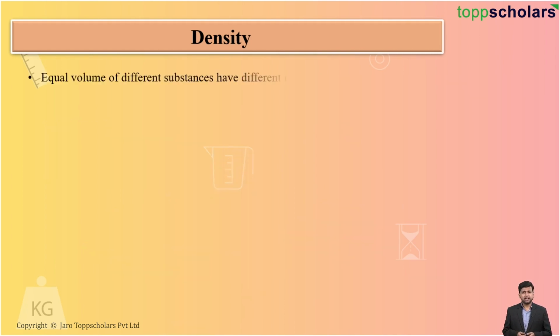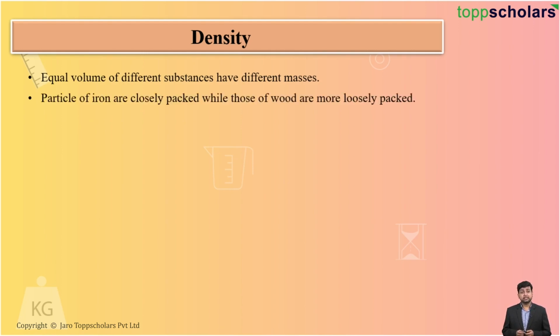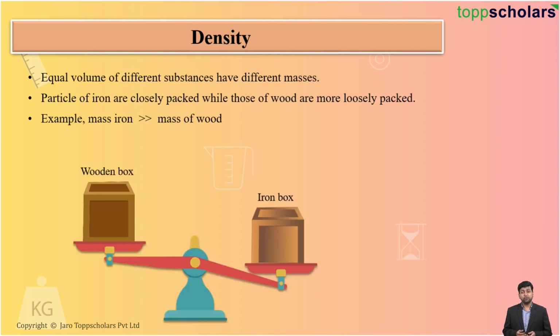Now let's understand another topic. Equal volumes of different substances have different masses. If we consider the same volumes, they will have different masses. Particles of iron are closely packed while those of wood are loosely packed. Because of that, the mass of iron will be very large and the mass of wood will be less.